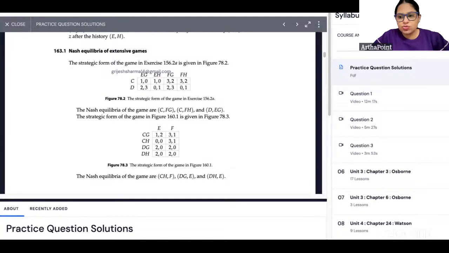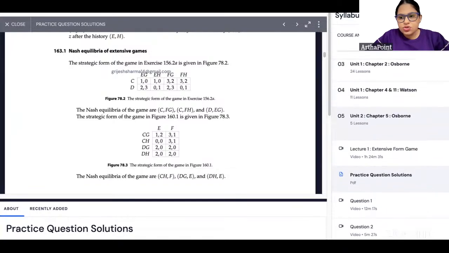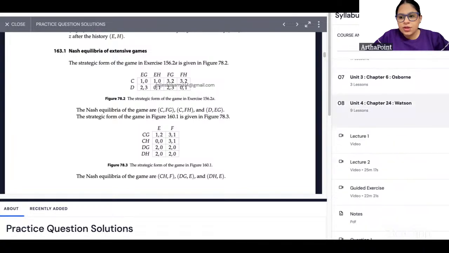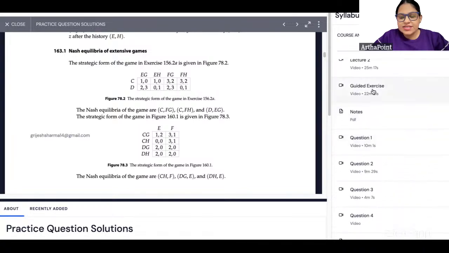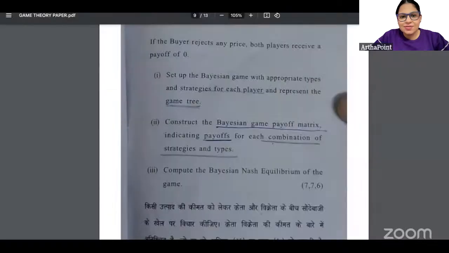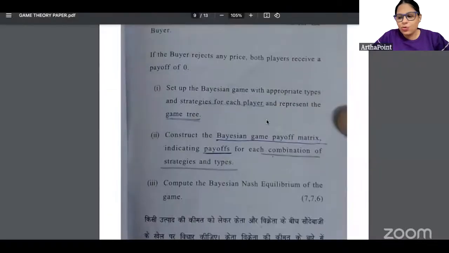Let me just show you here. So if I go to chapter number 24 and I go to the guided exercise, this is absolutely the same. High price, low price. Can you see this? Observed prices.